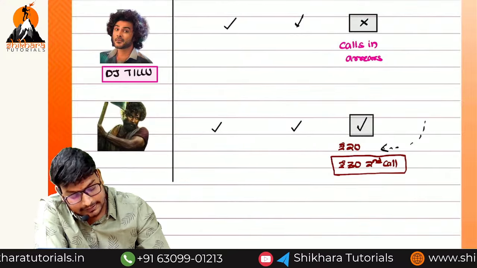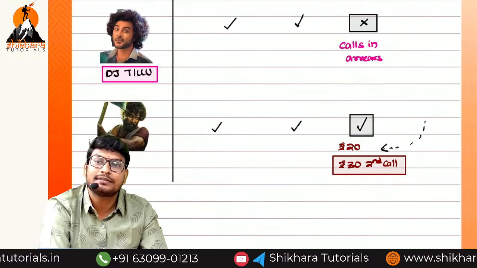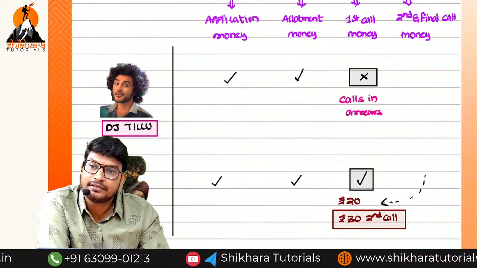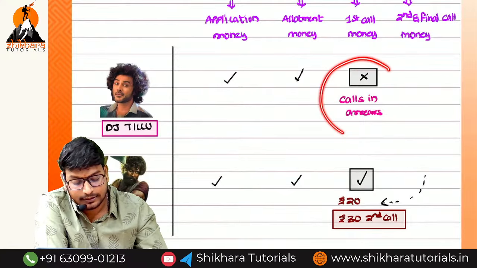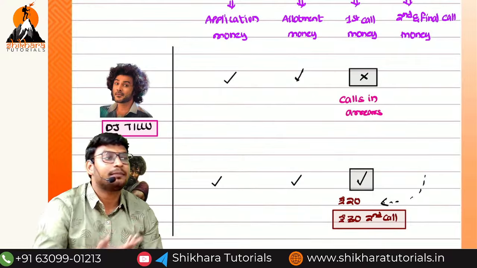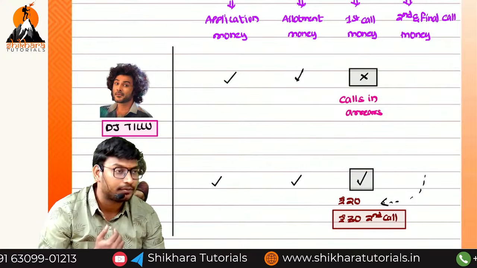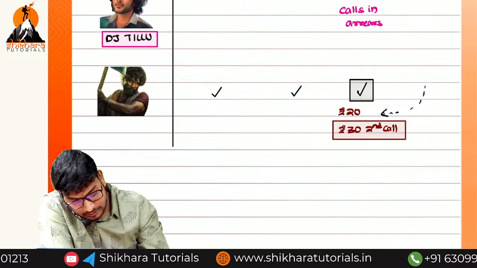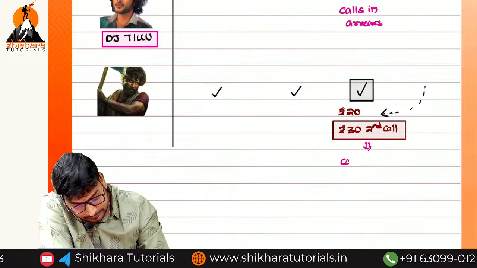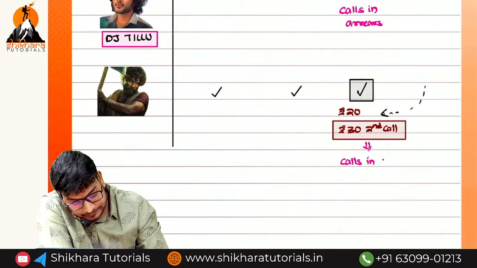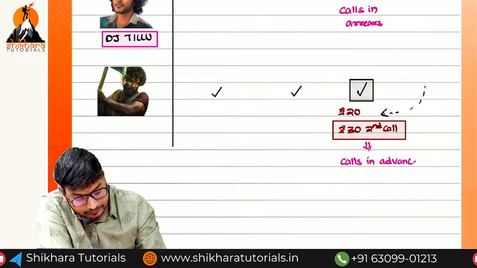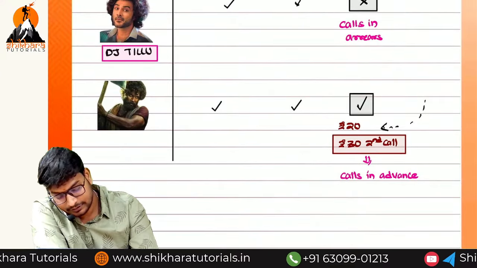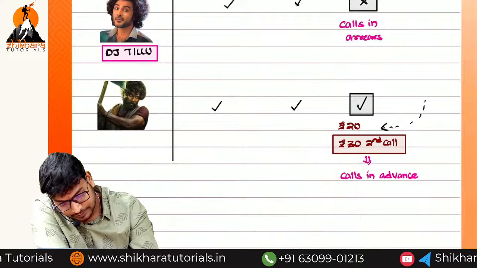So this 30 rupees is called what? Calls in advance. This 20 rupees only, this fellow has not paid. In the situation of DJ Tillu, he is unable to make the payment of call, so that is called calls in arrears. Here the 30 rupees is called calls in advance. I think you understand, okay? So this fellow is Pushpa.